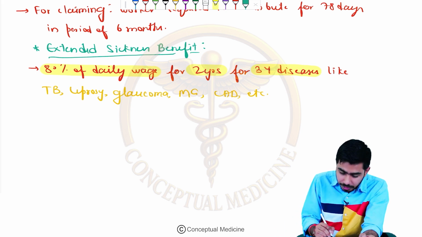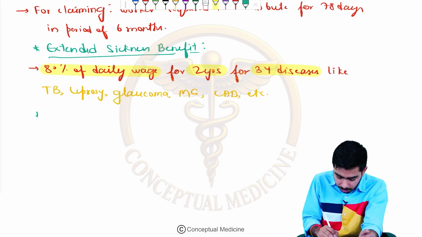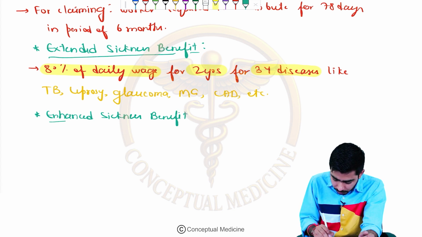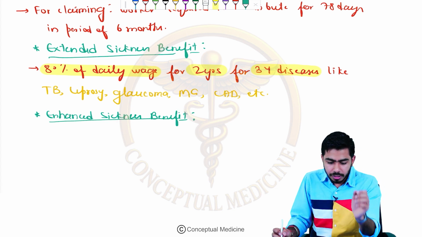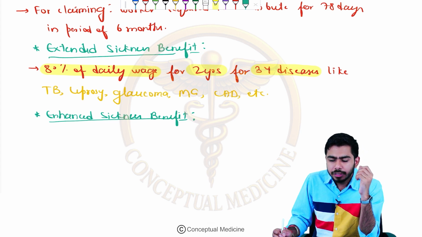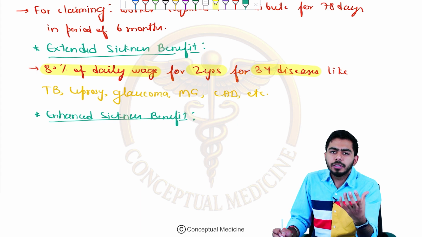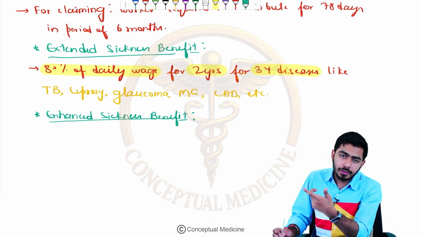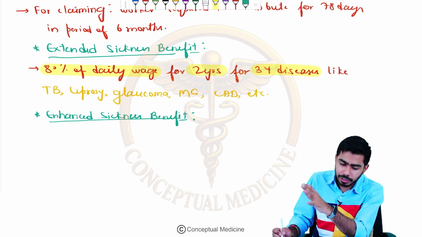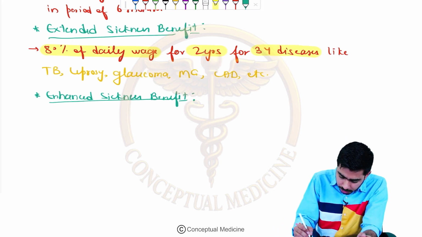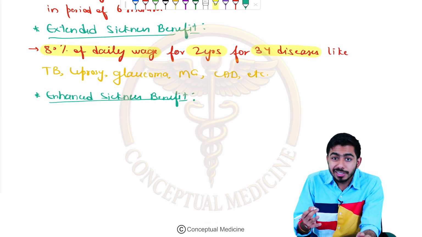The next subtopic in the sickness benefit is the enhanced sickness benefit. In the enhanced sickness benefit, they are saying that the full wage will be given to those who are adopting sterilization techniques. So this is a new benefit given from the government side, from the ESIC side.